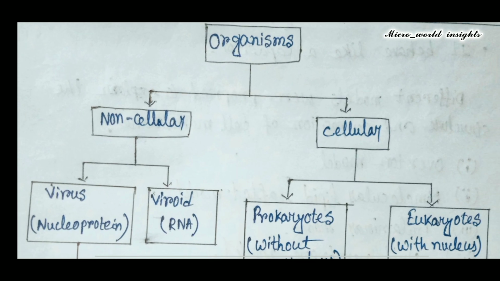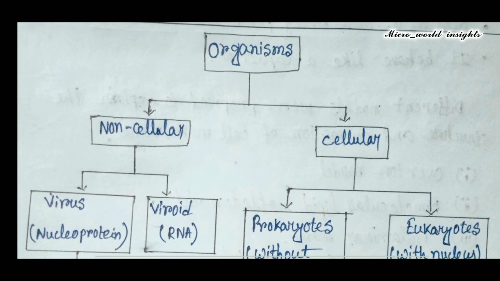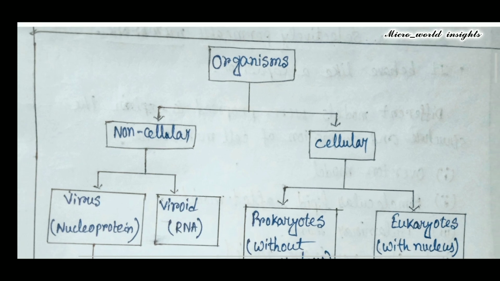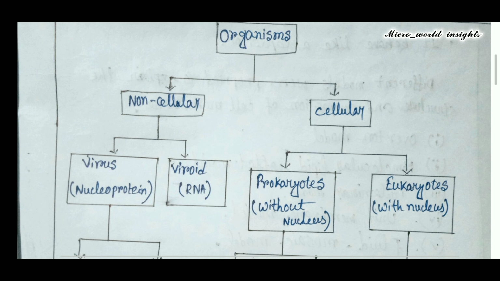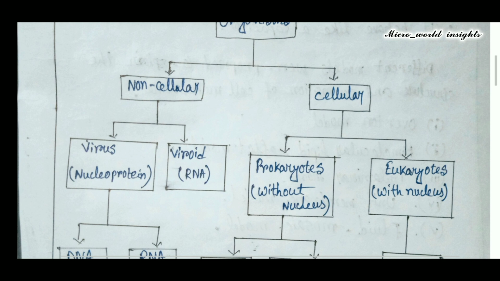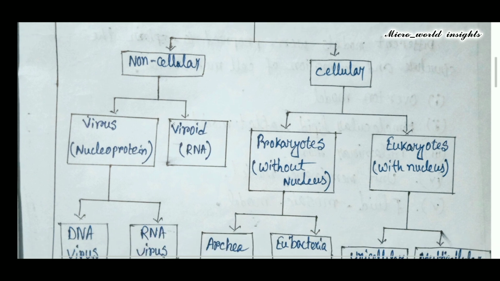Now here is the classification chart of organisms. The organisms are classified into two types, non-cellular and cellular, based on cellular organization. Non-cellular are also of two types, virus and viroid. Virus is nucleoprotein, viroid is RNA. And cellular are also of two types, prokaryotes and eukaryotes, based on presence or absence of nucleus.